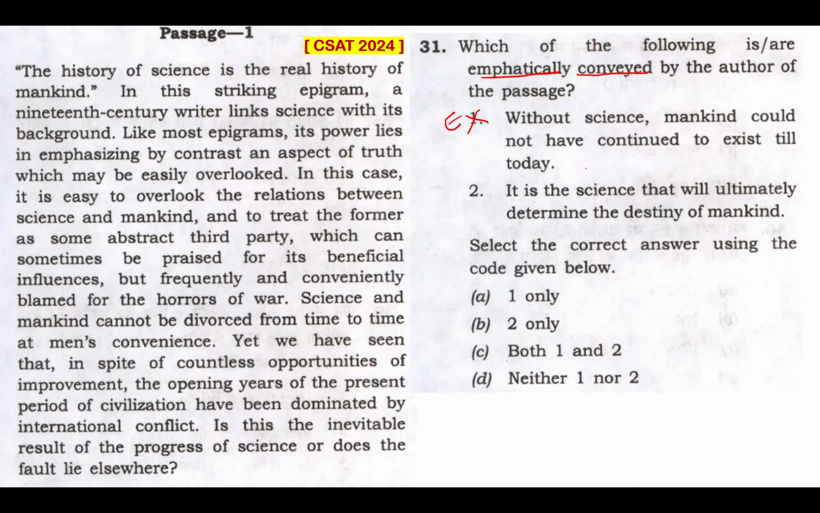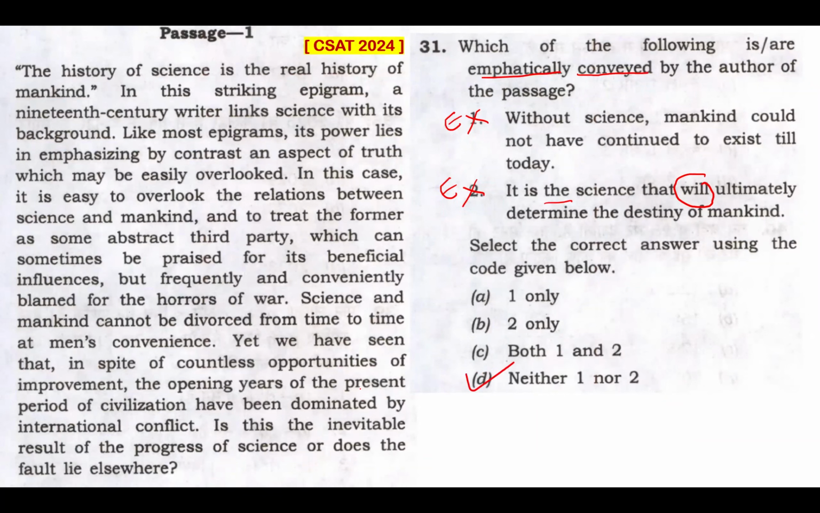Statement 2: it is science that will ultimately determine the destiny of mankind. I have a problem with this "will." That's too much. Science is everything, determining ultimately the destiny of mankind? That's too extreme. Never mentioned in this passage. So that's also easily eliminated. Two extreme statements, wildly out of context, not in the scope. So these are easy reasons why I'm picking option D. That's my answer. As asserted by UPSC also, option D is the answer.